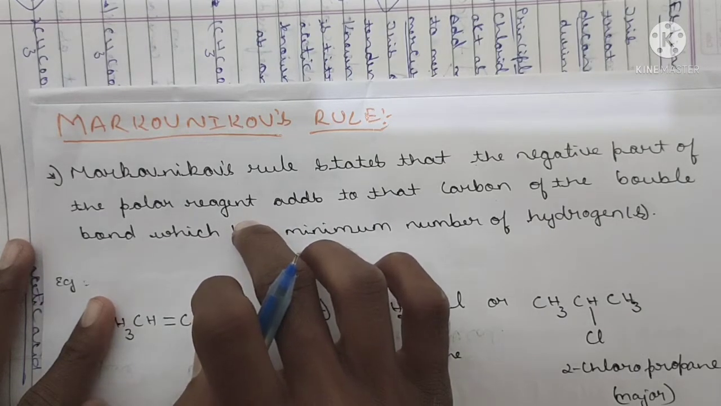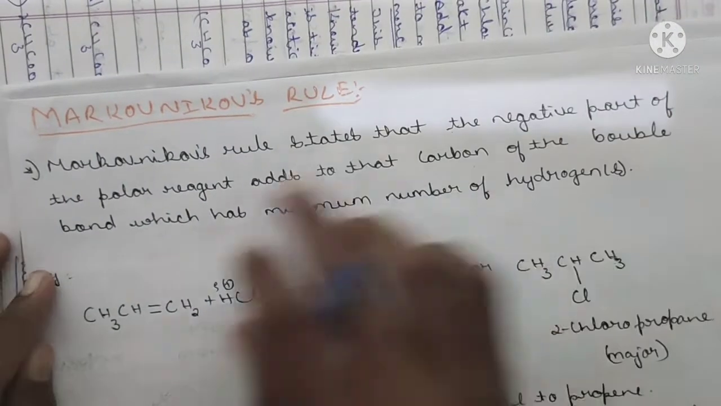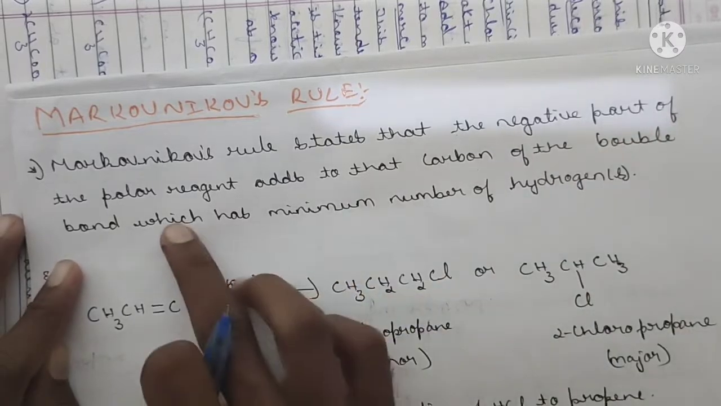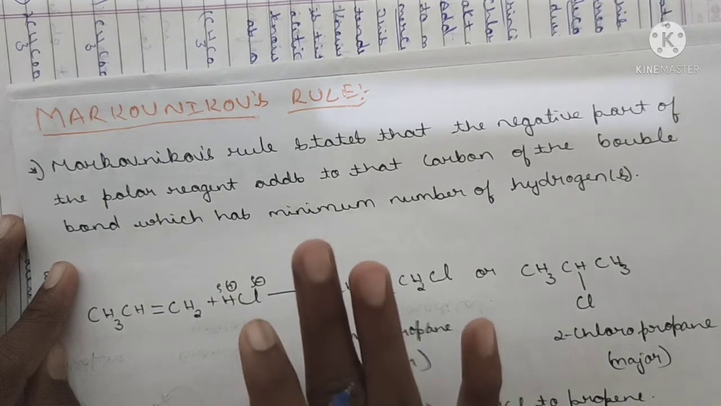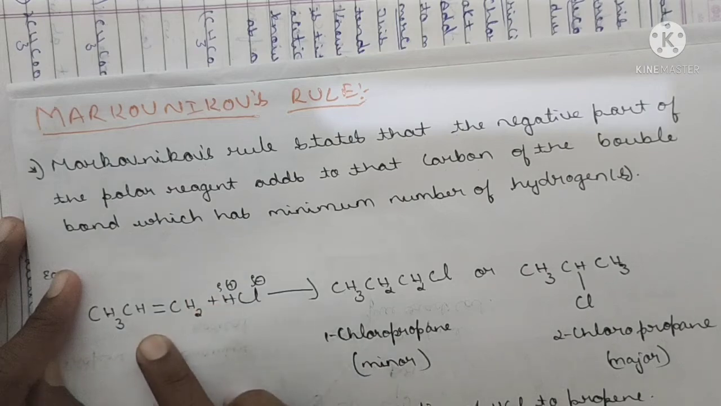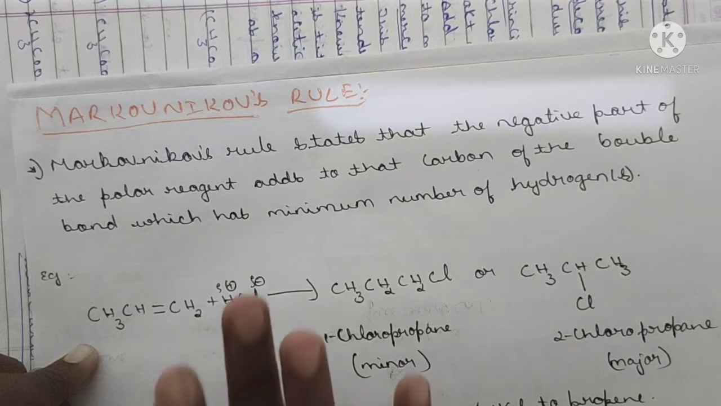Let's discuss this Markovnikov's rule. See here, Markovnikov's rule is very simple. Here, the negative part of the polar reagent, H plus Cl minus, meaning the reagent which contains both H plus and Cl minus ions, is known as the polar reagent. The negative part of the polar reagent adds to that carbon of the double bond which has the minimum number of hydrogen.